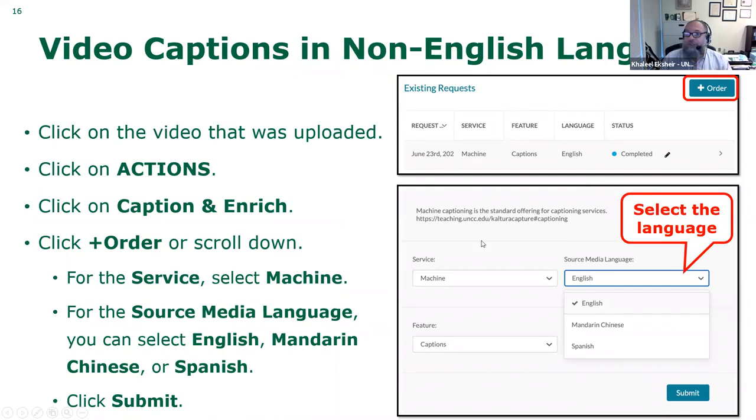You can also change the language. This is one of the good features in Canvas. So by requesting another caption, again, it is automated, okay? But now you can specify Mandarin Chinese and Spanish. I believe these are the only two languages available in addition to English.